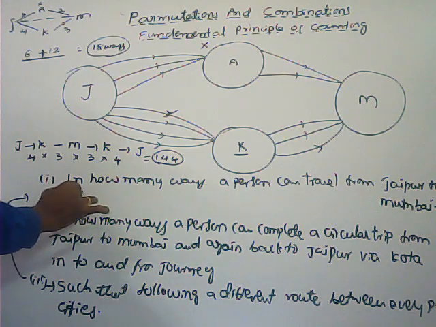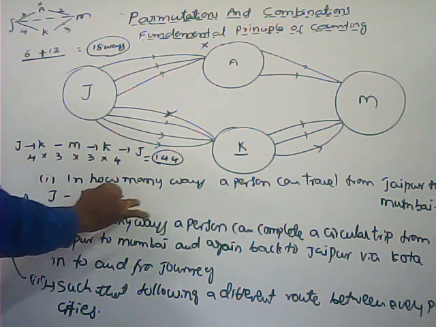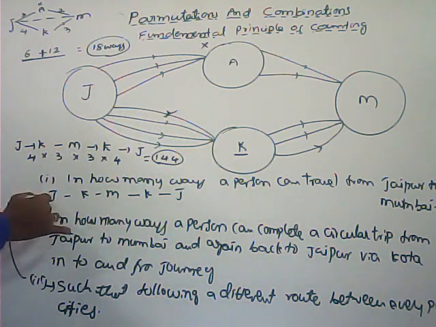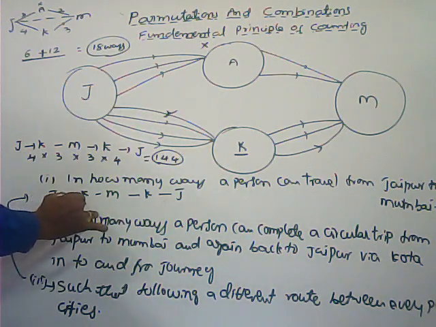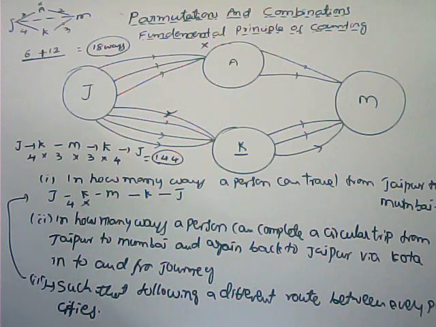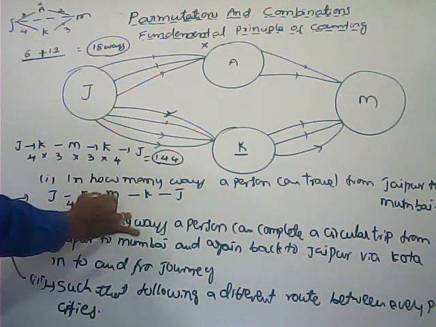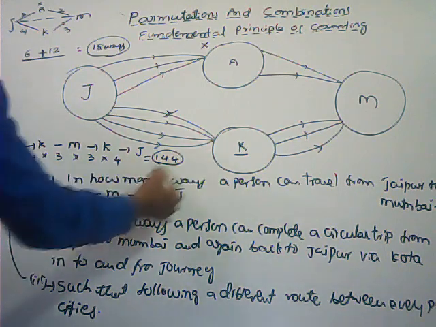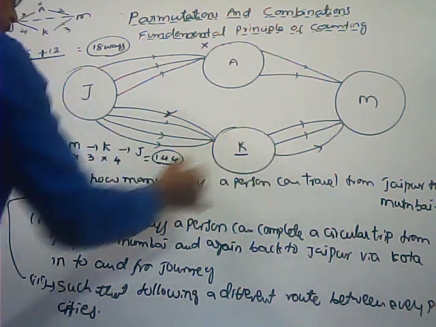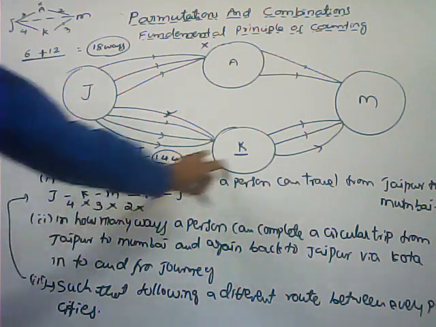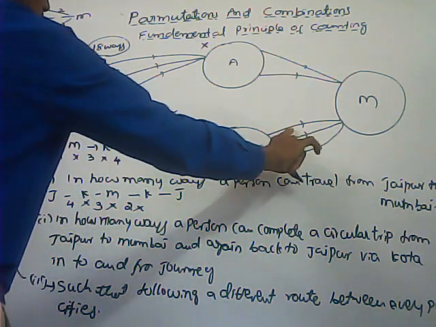So here, for the third one, I am writing the solution. Jaipur to Kota, Kota to Mumbai, Mumbai to Kota, Kota to Jaipur. Jaipur to Kota 4 ways are there, and Kota to Mumbai 3 ways are there. Mumbai to Kota, in a different way, here only 2 ways are there. Kota to Mumbai, he selected one out of the 3 ways.